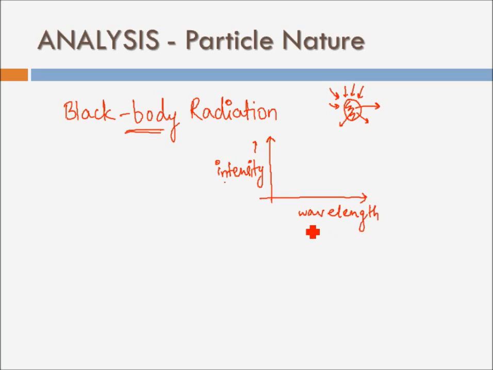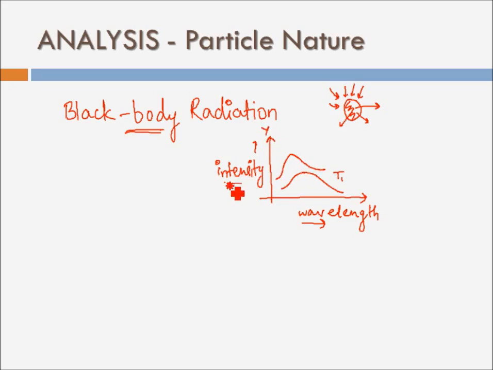Okay, so for a black body, when such a graph was plotted, it was found to be of curved nature. Secondly, whenever you increase the temperature of the black body, it was found that the peak of the black body graph shifted towards left. So on the y-axis I have intensity.